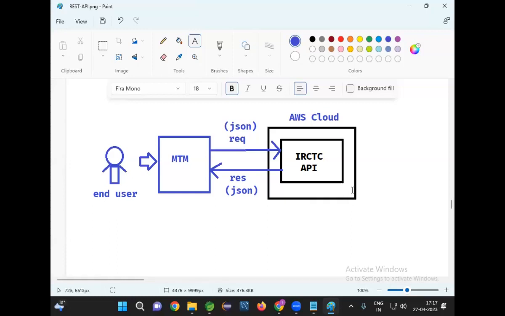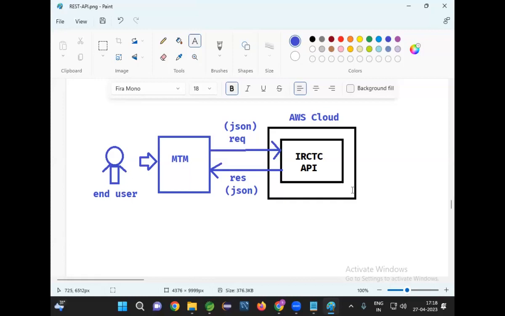First, in the REST architecture, two actors will be available. One will be acting as a provider, another one will be acting as consumer. What is the role of the provider? Give some services to the consumer. What is the role of the consumer? Take the services from the provider. That is called B2B communication.